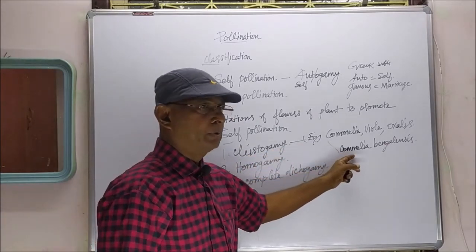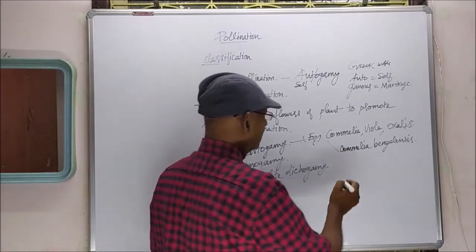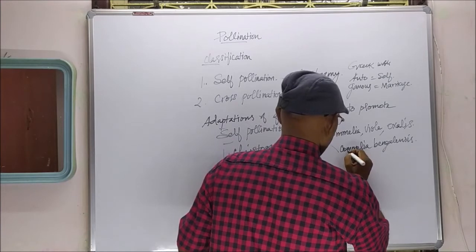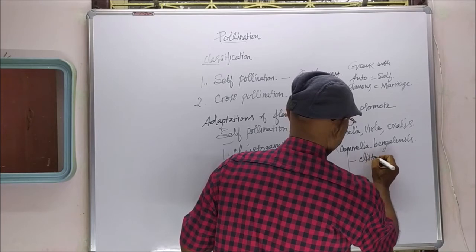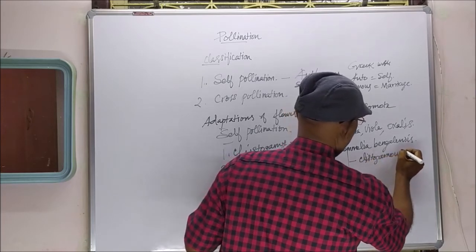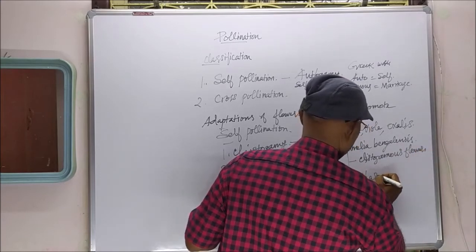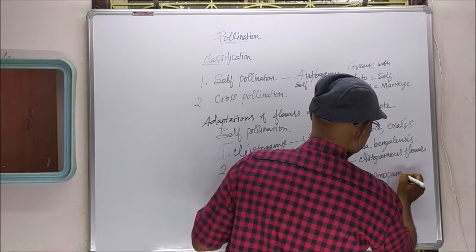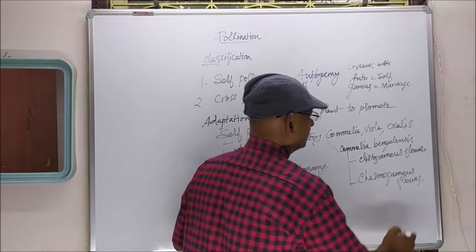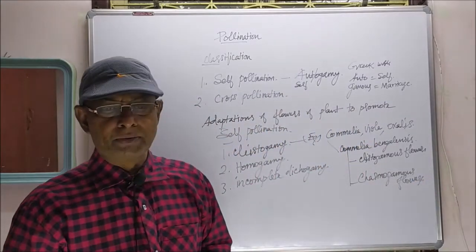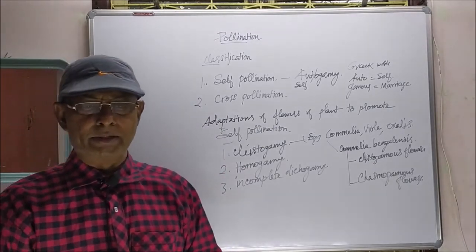It will produce cleistogamous flowers, and at the same time chasmogamous flowers also are produced on the same plant. So two different types of flowers are produced in Commelina benghalensis.